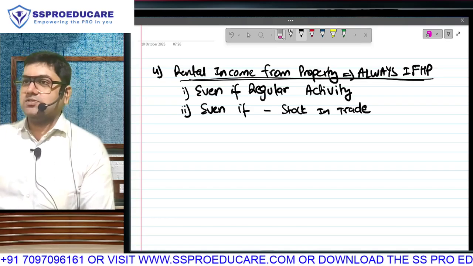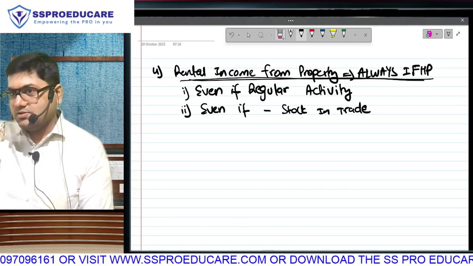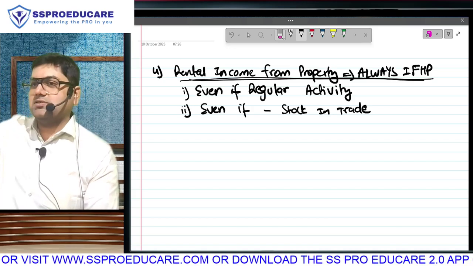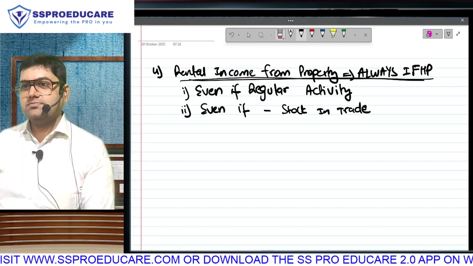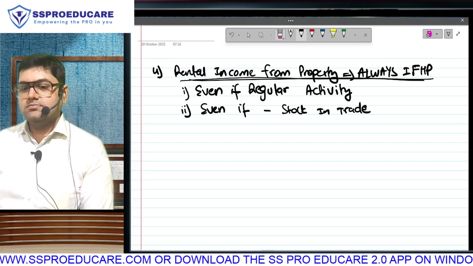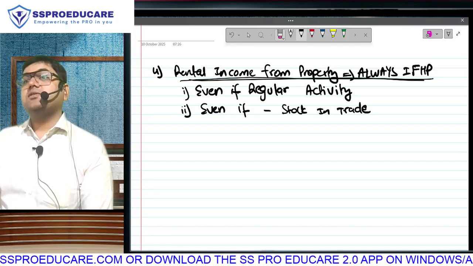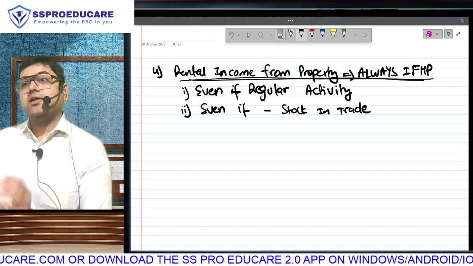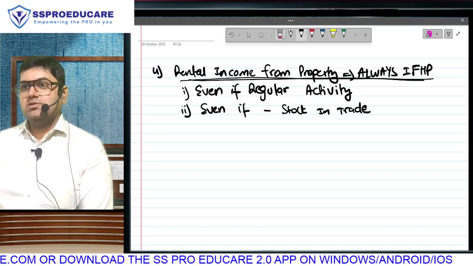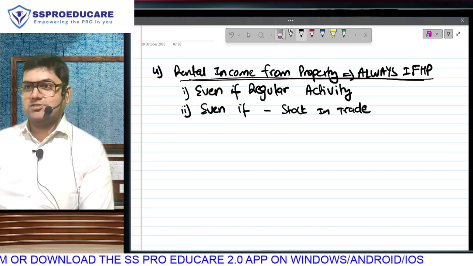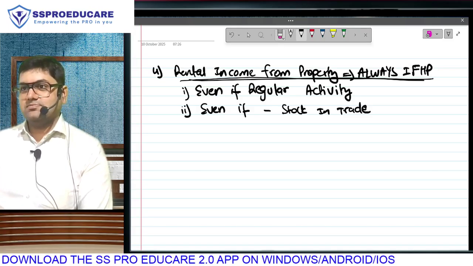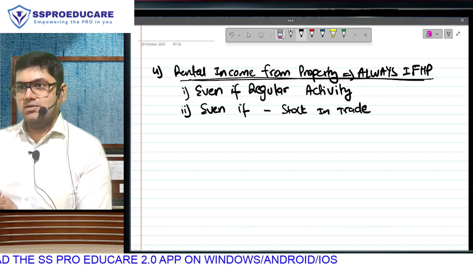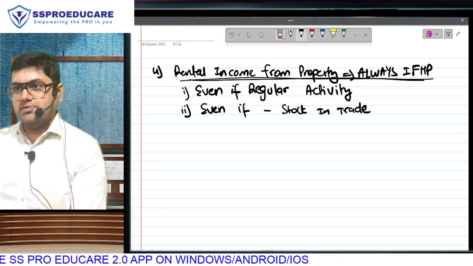The amendment, after all these three case laws, came in the 2023 budget. The last case law was about 6-7 years ago. But all three of them were about residential, not commercial. No, Chennai Properties had everything, residential as well as commercial. So for residential property they brought this rule. Meaning for commercial, you can still use the case laws. It has to be only commercial. It cannot be mixed. Now, if it is only a rental business, you can offer it to PGBP if it is commercial property rent.